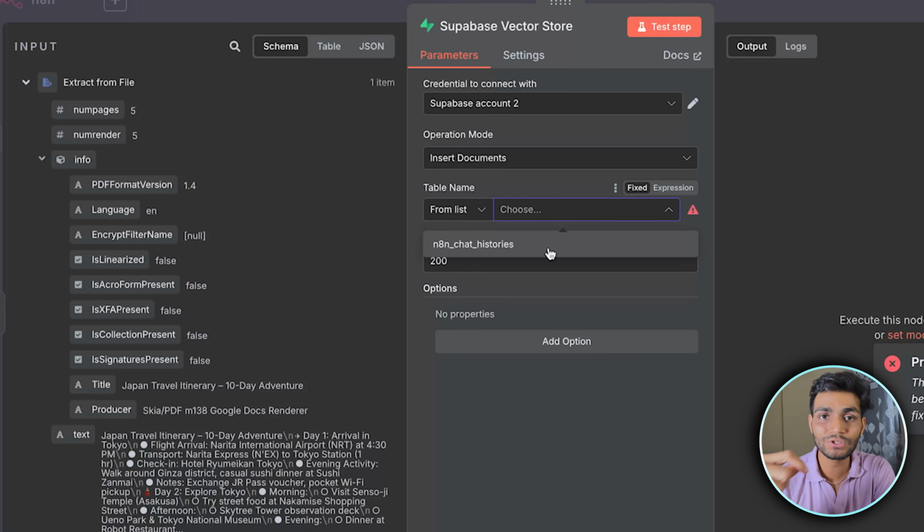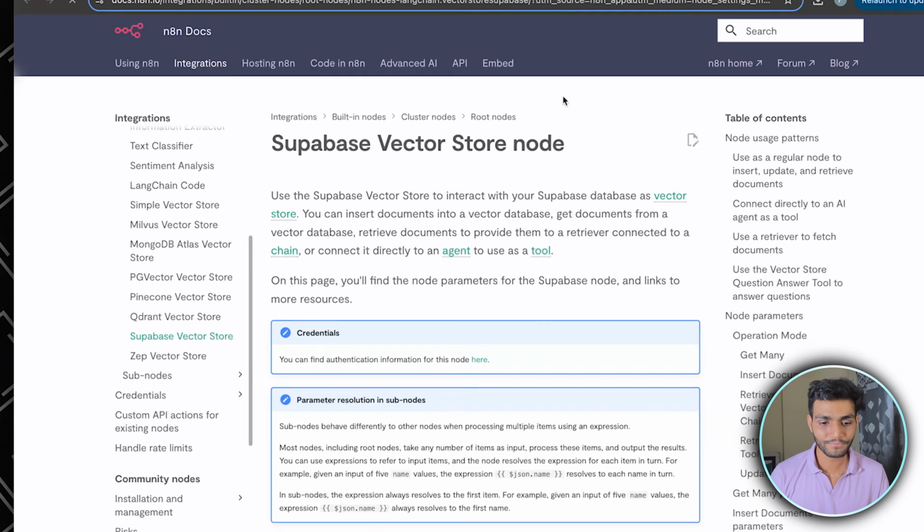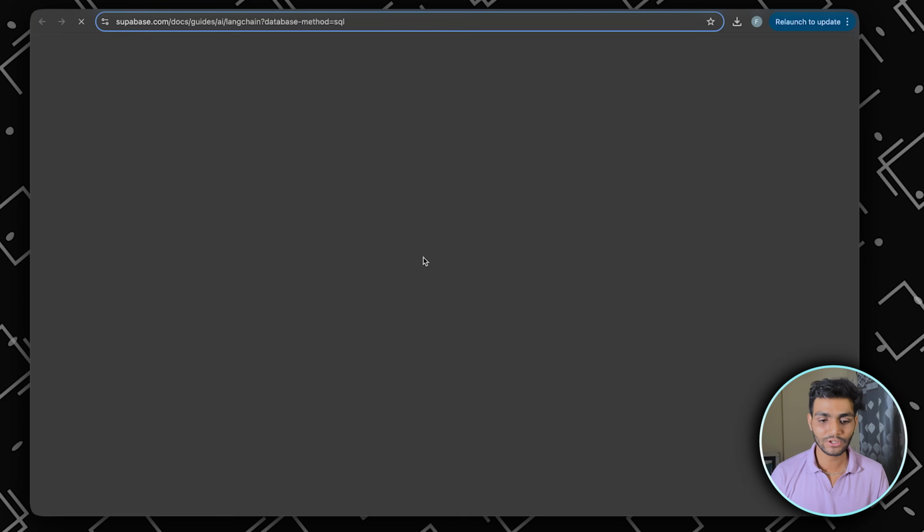So this table stores the chat history. We can't store the document over here, so for that we need to create the document table. For that, we'll go to docs over here. Inside this, we can see we have quick start. So let's click on that.